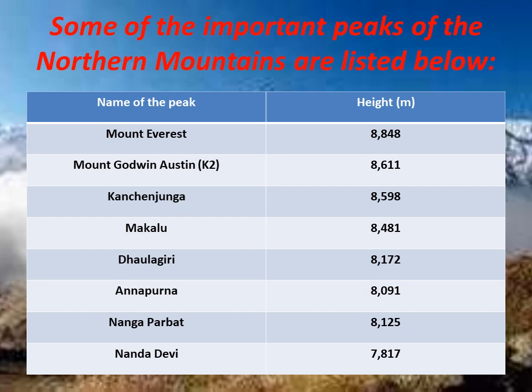Its height is 8,125 meters. Nanda Devi. Its height is 7,817 meters. So children, these are some important peaks. Just learn these peaks and remember their heights.